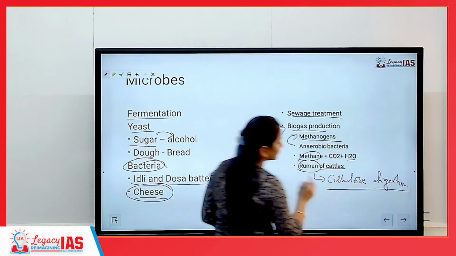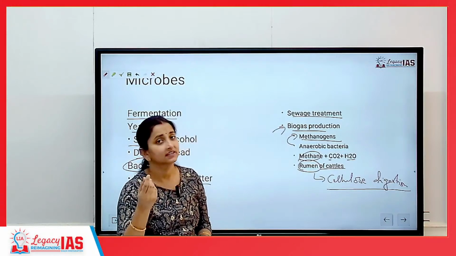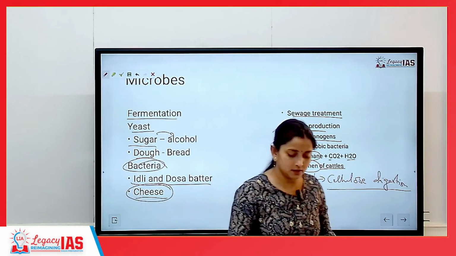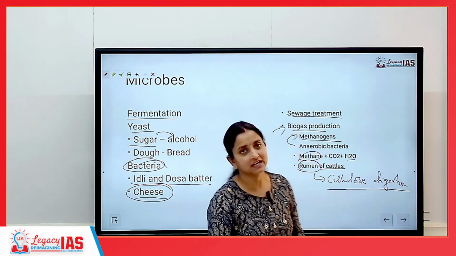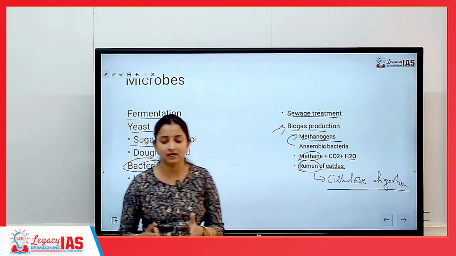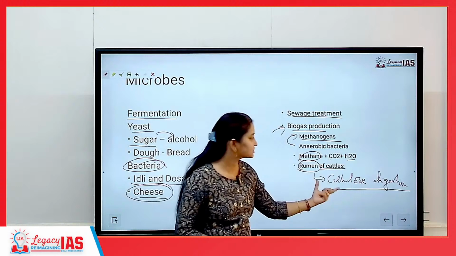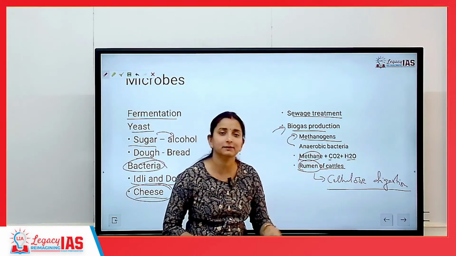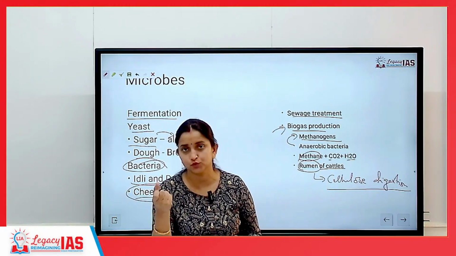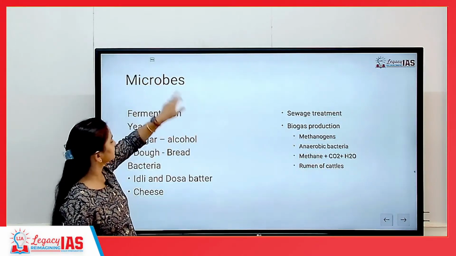Okay. Now because they are responsible for cellulose digestion, so whatever animals are eating through grasses or leaves, they contain a huge amount of cellulose. This can be easily decomposed at the site of rumen of cattle. Who does this is the methanogens. That is why cattle's के emissions में, cattle's के excreta में there is huge amount of methane gas which is released. Methane gas is released because it is a methanogen. It is an anaerobic bacteria which is living inside the rumen of cattle and is helpful in dissolution of cellulose. That results in methane based emissions from animals or cattle. ठीक है?